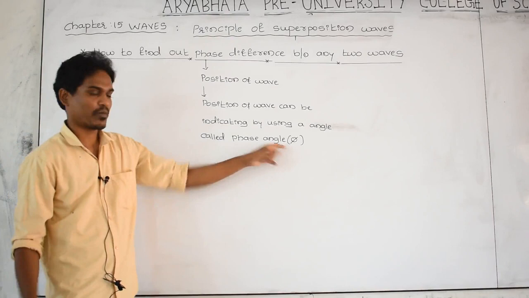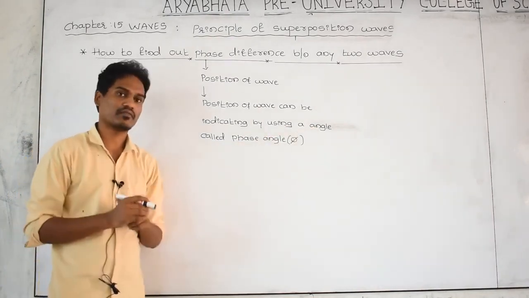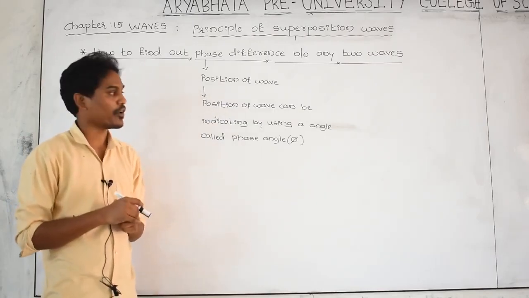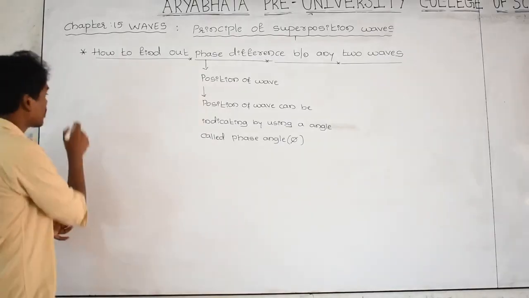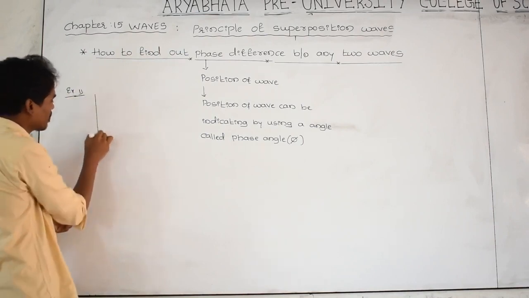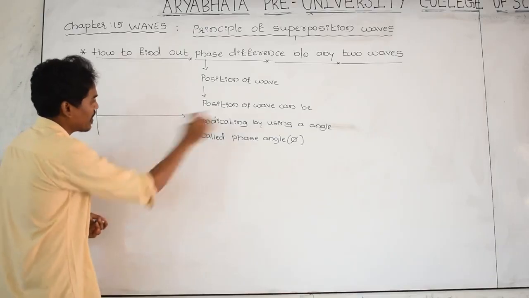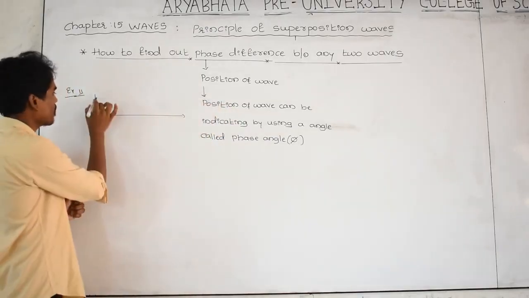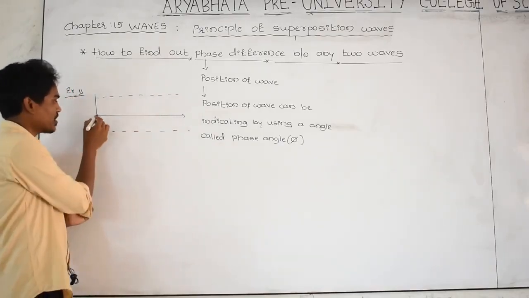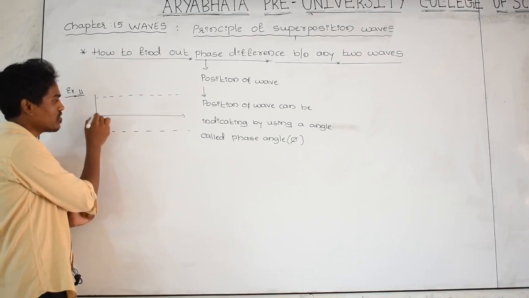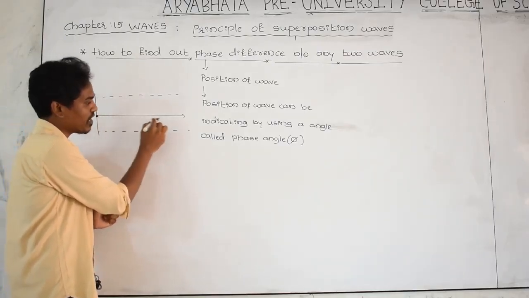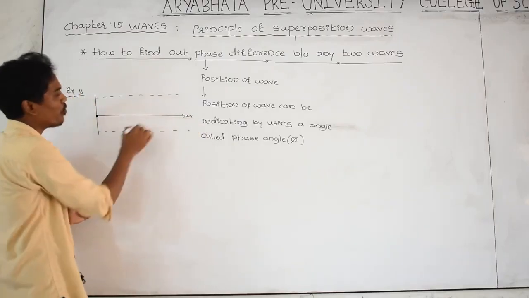What is phase angle? The phase angle is nothing but an angle. If you know that angle, you can decide where the position of the wave is. For example, let us take the wave moving in a positive x direction. Imagine how to know the position of the wave. The disturbance is created at this point. Because of the disturbance produced at this point, the energy or disturbance is moving in x direction in the form of wave.